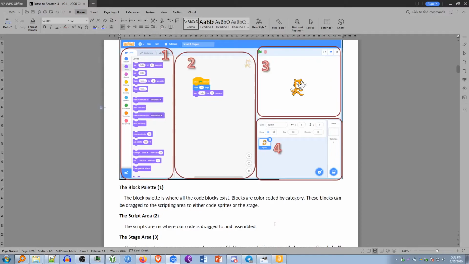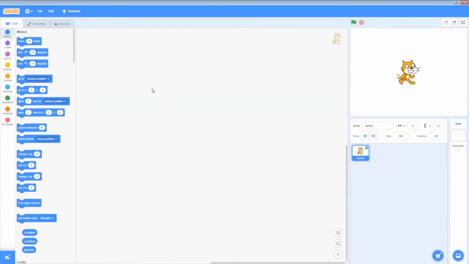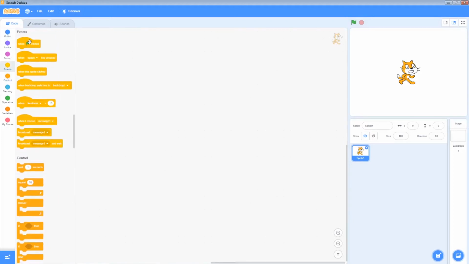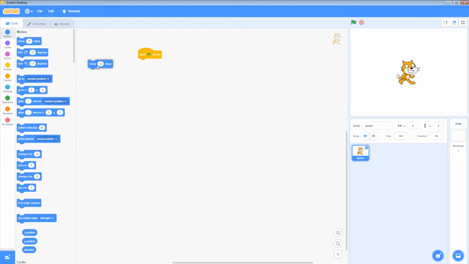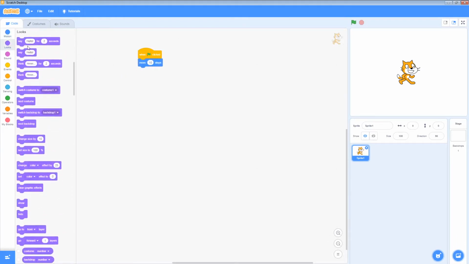So let me just demonstrate that. We're switching over to the program. If we make the same one that we see there, and we're going to go in more detail how this is done in just a moment. I click flag and move 10 steps and then say hello for 2 seconds. Make sure that connects. When we run that, you can see over in this area, he moves a few steps and then he says hello for 2 seconds.